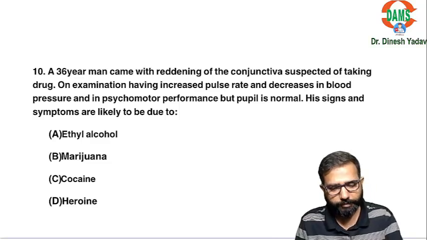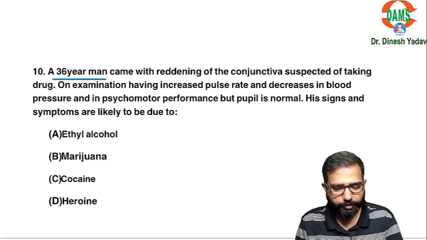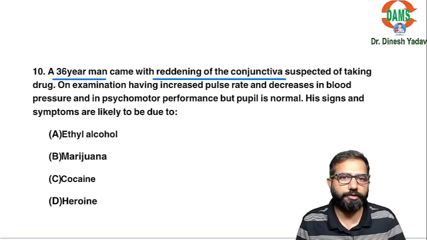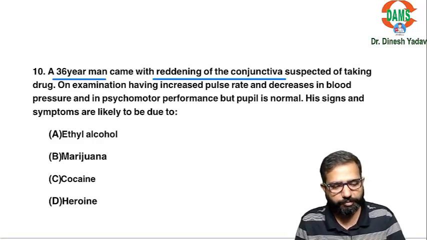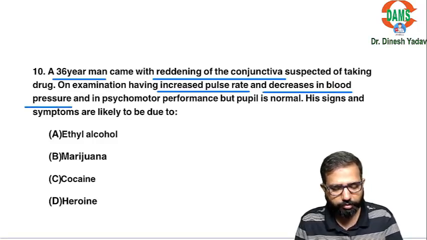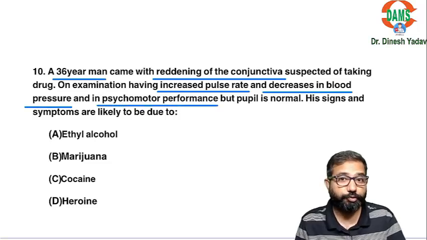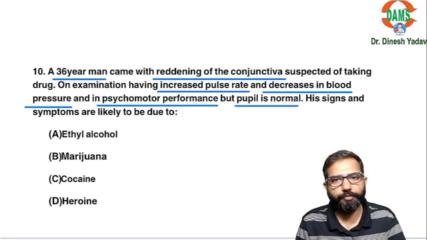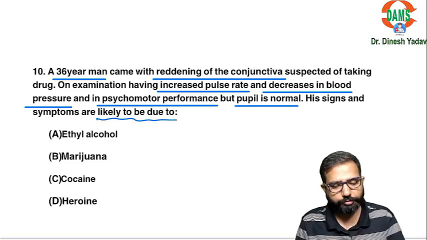Next question. A 36-year-old man came with reddening of the conjunctiva, suspected of taking some drug. On examination, pulse rate is increased and blood pressure is decreased. Psychomotor performance is increased, causing some euphoria, and the pupil is normal, with no change in size. These are likely to be due to ethyl alcohol.